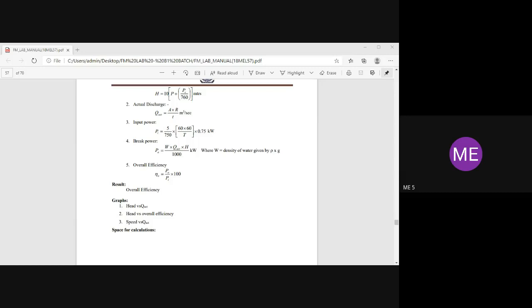Don't make confusion. Small t is the time taken for 10 centimeter of water level rise in the collecting tank, and capital T is the time taken for 5 revolutions of energy meter. That is the difference between small t and capital T.